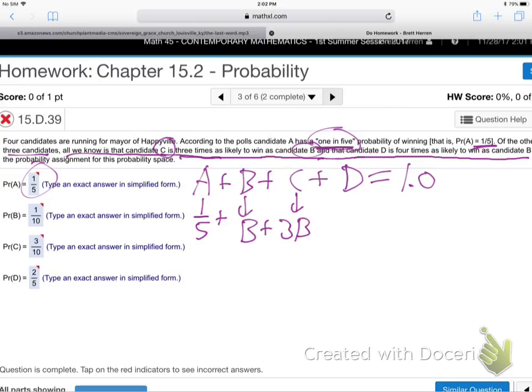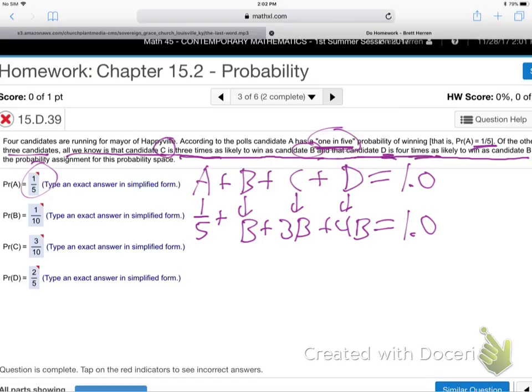So now all we need is D. What does it say about D? D is 4 times B. There's an equation with only one letter. You want to get it down to just one letter, right? That's what's important. It just has B, so we can solve that equation for B. See how I came up with that? I just followed what they said. C is 3 times B. D is 4 times B.